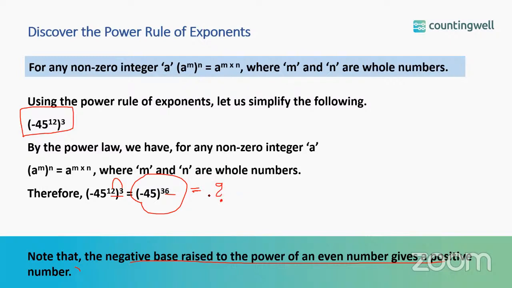It will be positive, because the power of an even number gives you a positive number. So when the power is even, so if you have here 36 or raised to the power 38 or 40, that is an even number, then you will get a positive number as the resulting answer.